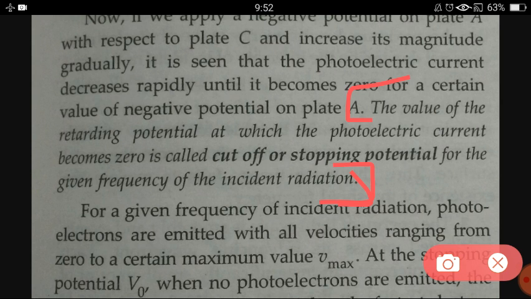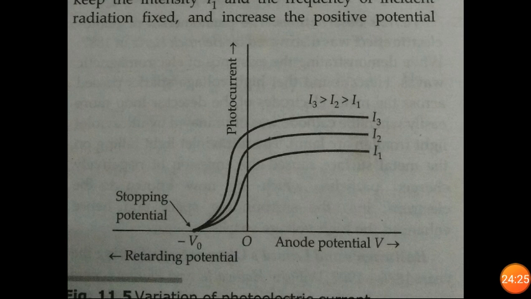Why does it not depend on intensity? Because in this graph we have seen that whatever intensity of ray you take, the stopping potential is the same for all the rays. All three rays have the same stopping potential, so it doesn't depend on intensity.